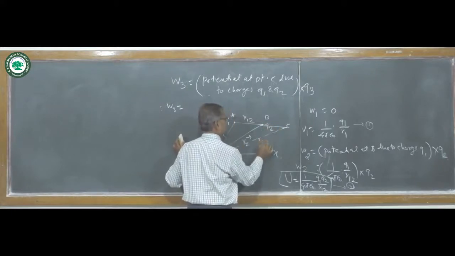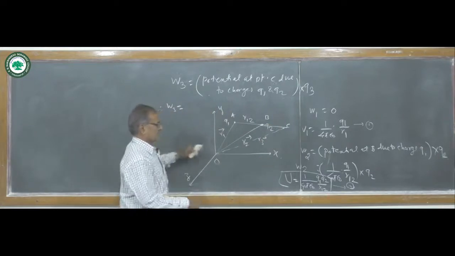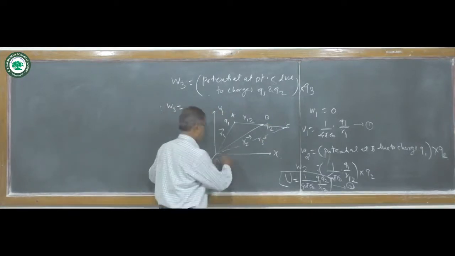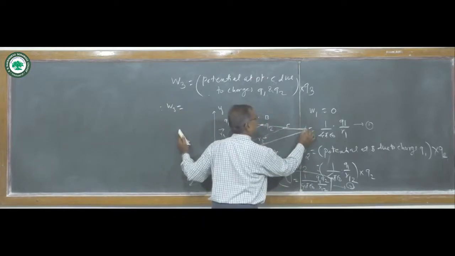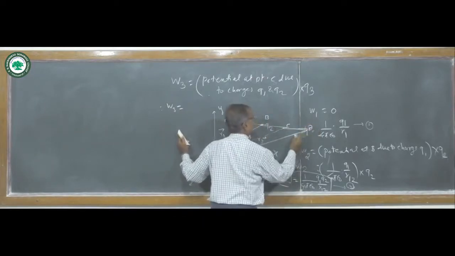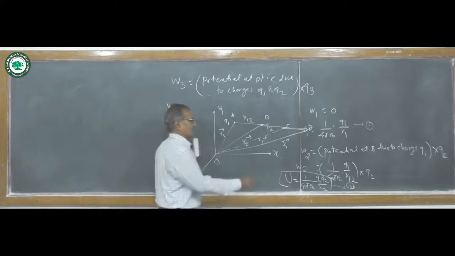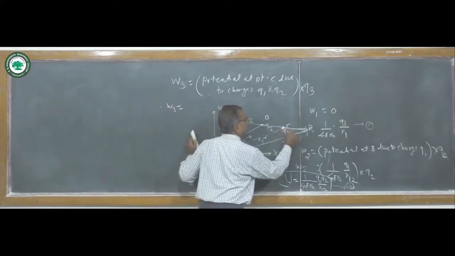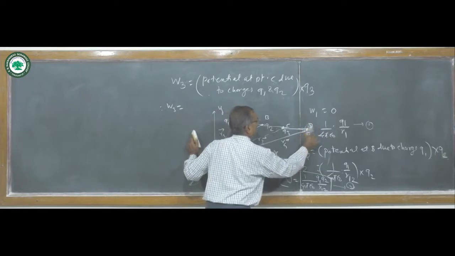Here suppose the distance is R3, vector R3 is like this. Another point, suppose the fourth point is D point, here D, R4 distance from the origin. That is, your charge at point C is Q3. Here the D point charge is Q4.